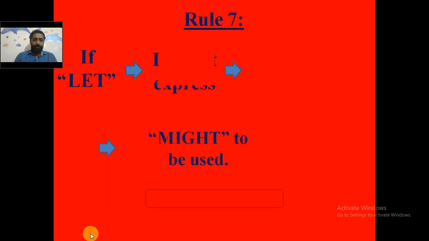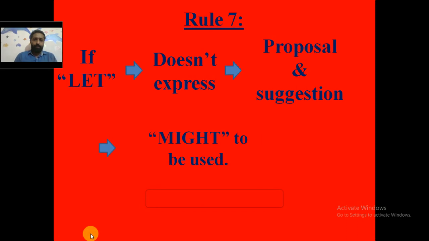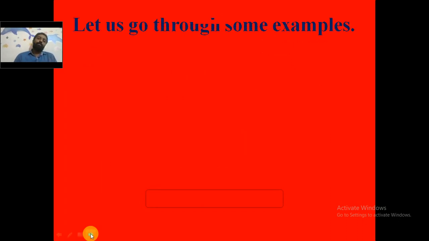Next, rule number 7. If let does not express a proposal or suggestion, might is to be used. So remember these two things, rule number 6 and 7. If let indicates a proposal or suggestion, we use the word should. If let does not express a proposal or suggestion, we use the word might. So do not get confused. Now, these are the 7 rules that you need to keep in mind when you are converting an imperative sentence from direct into indirect speech.